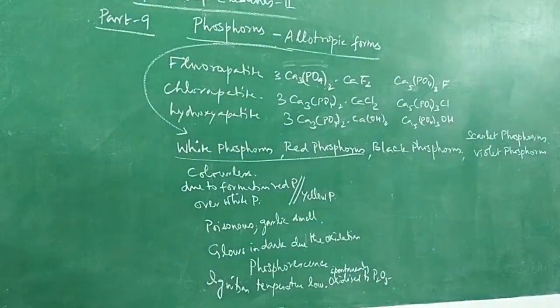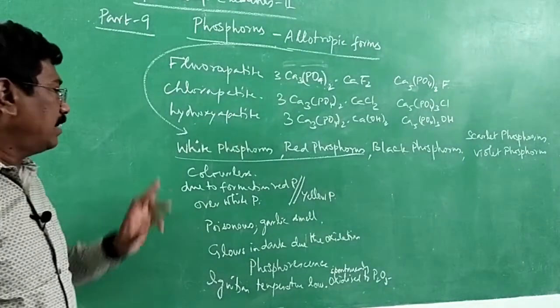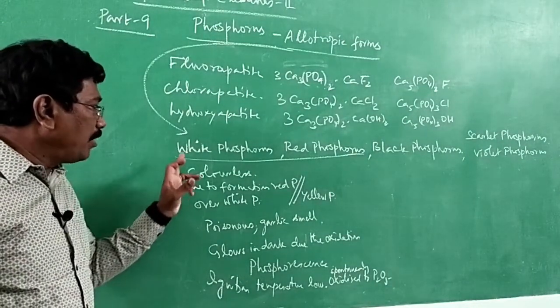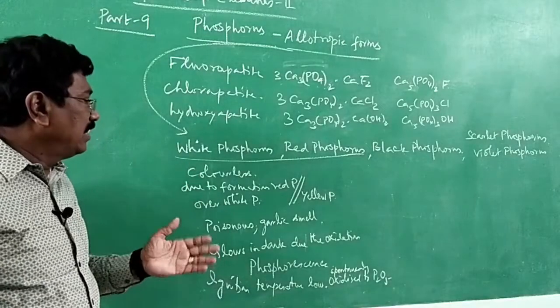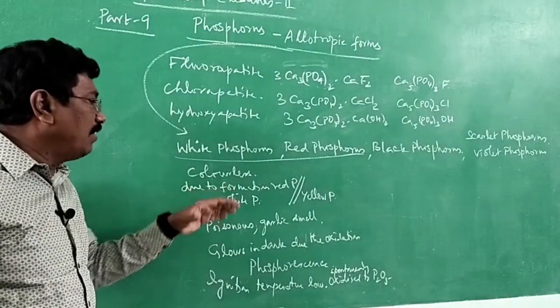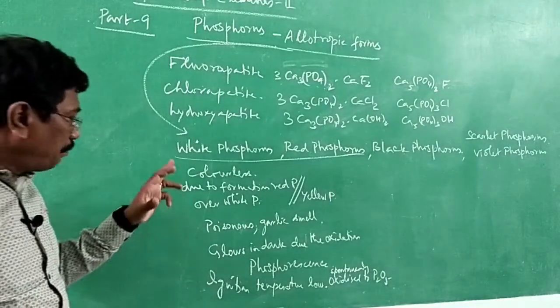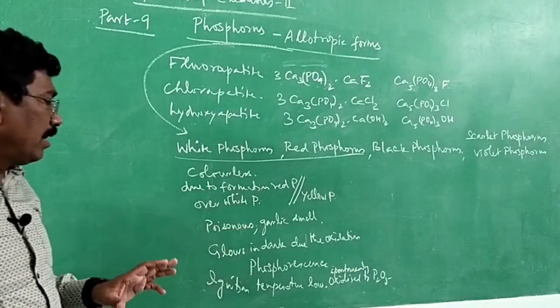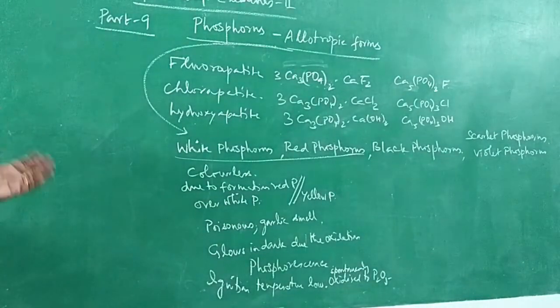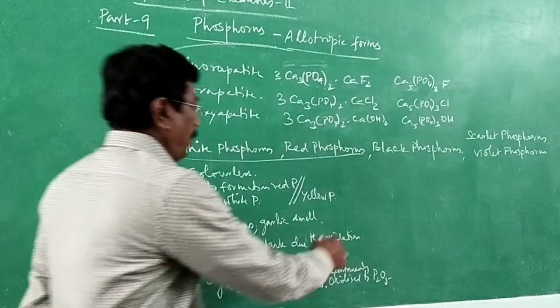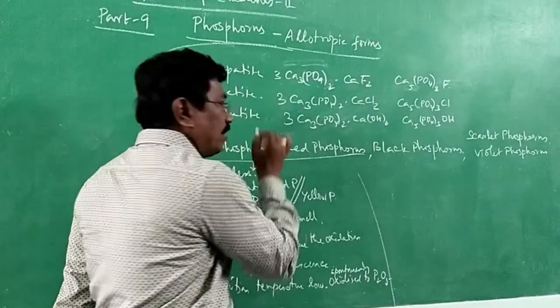These are all the important features of white phosphorus. What are the things we have seen? It is colorless. Due to the formation of red phosphorus on the surface, it becomes slightly yellow, and we call it yellow phosphorus. It is poisonous and has a garlic smell. It glows in the dark due to oxidation, and this is known as phosphorescence. Since the ignition temperature is low, it spontaneously gets oxidized to give phosphorus pentoxide. These are all the things under white phosphorus you have to see.